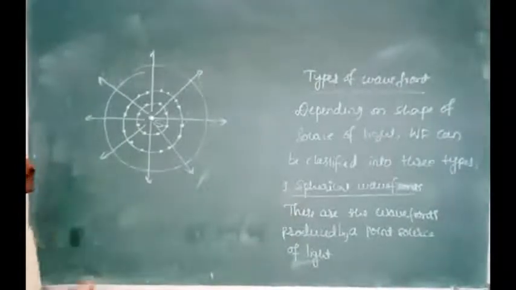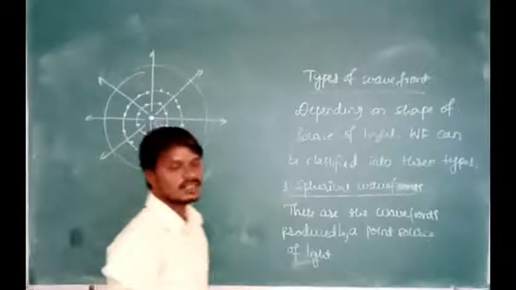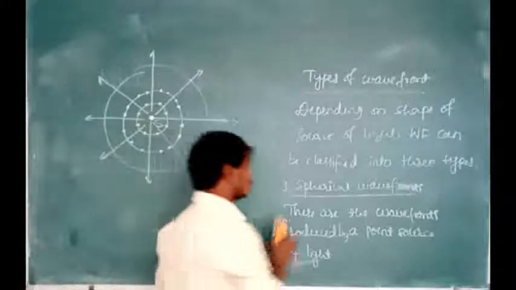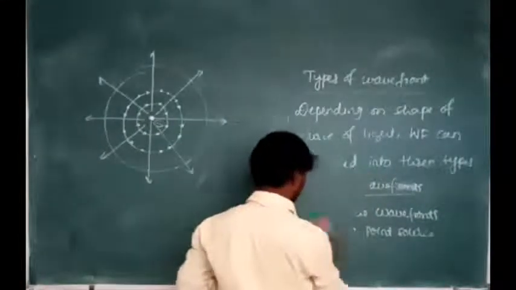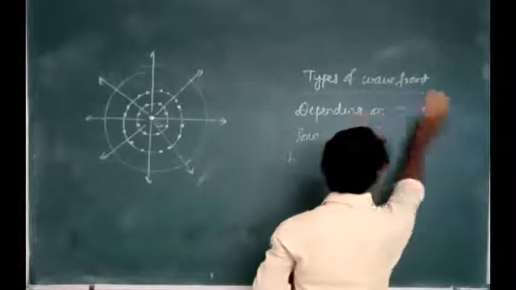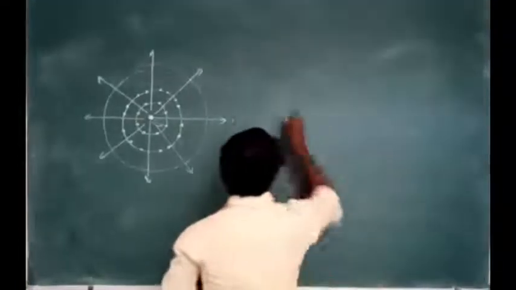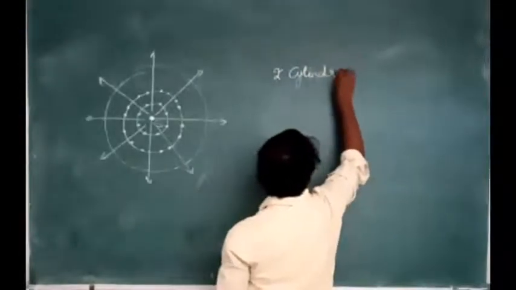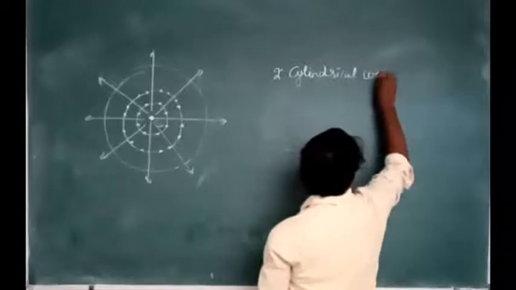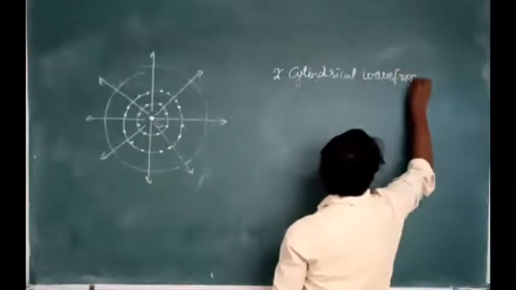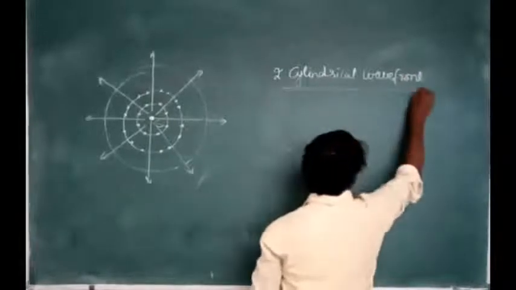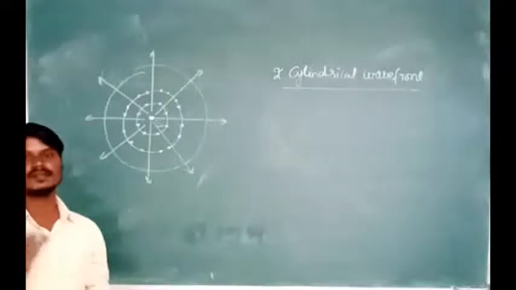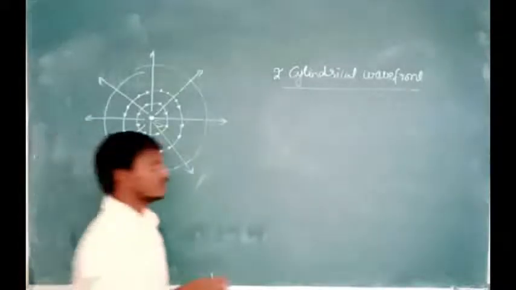Okay. So this is about the spherical wavefront. Now next we are going to discuss the second type of wavefront, that is a cylindrical wavefront. What do you mean by cylindrical wavefront and how are these cylindrical wavefronts produced? These cylindrical wavefronts are produced by a source of light which is linear in shape.